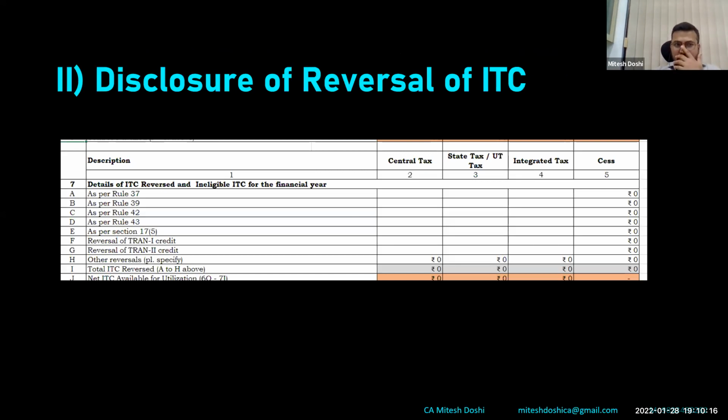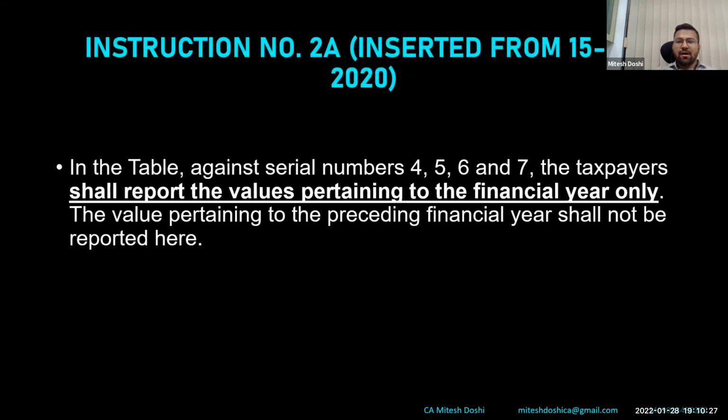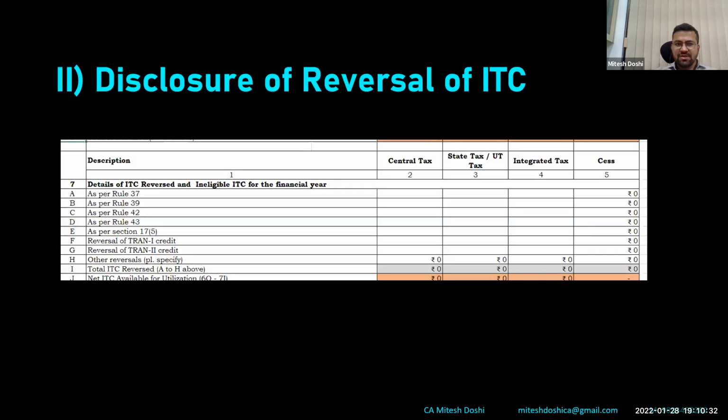So there's another issue: disclosure of reversal of ITC. Now we see table 7 is also covered in this instruction. Table 7 is ideally the ITC that has been reversed. That has to be disclosed in GSTR 9. So if we see, there are different rules through which we do reversal. Rule 37 is 180 days, 39 is ISD pertaining, 42 is common credit on input services, 43 is common credit on capital goods. I'm not going into all this. 17(5), you all know that. So in case I have reversed any ITC through 3B, it has to be disclosed in table 7.